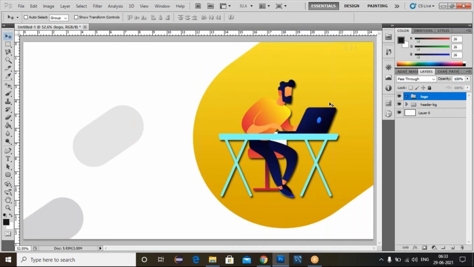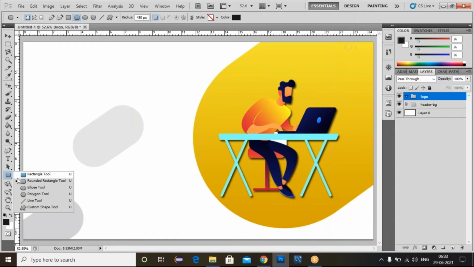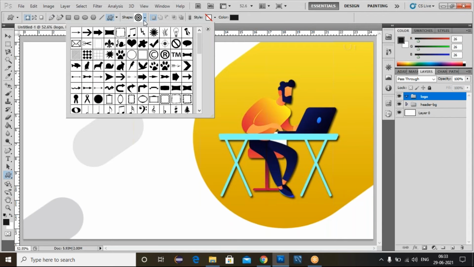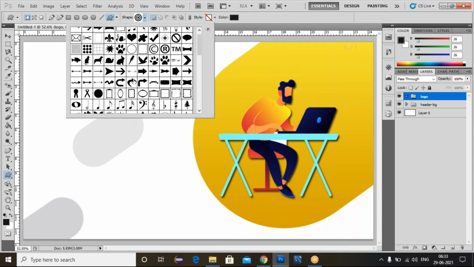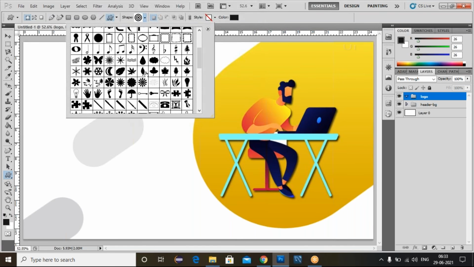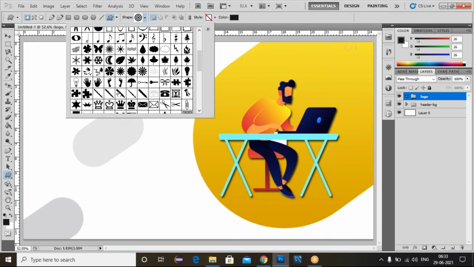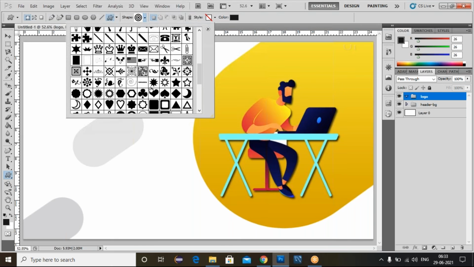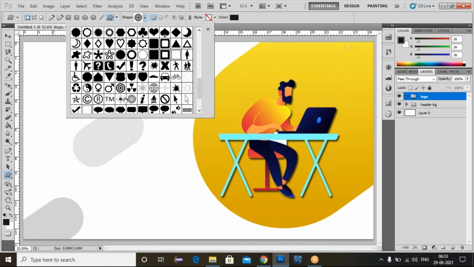Now we need to place the logo part. So I'll create one more group. Double click on this one, it will be selected, and name it logo here. Click on this OK. For the logo, I didn't go to any website. So here I'm selecting this custom shape. Once you select the custom shapes, we have different shapes available in Photoshop.